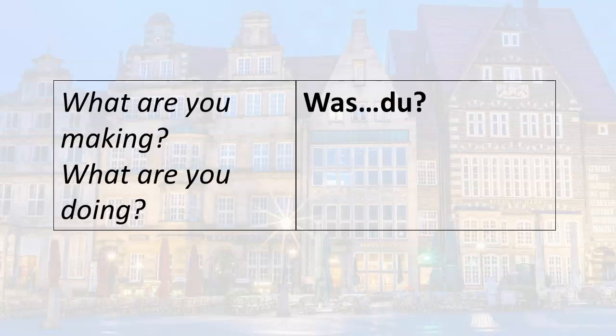So let's go ahead and put this together. We want to ask the question in German, what are you making or what are you doing? Remember, machen means either. So was, and we have our subject du, so just insert the correct form. Was machst du? So when somebody asks you the question, was machst du? It means, what are you making or what are you doing?